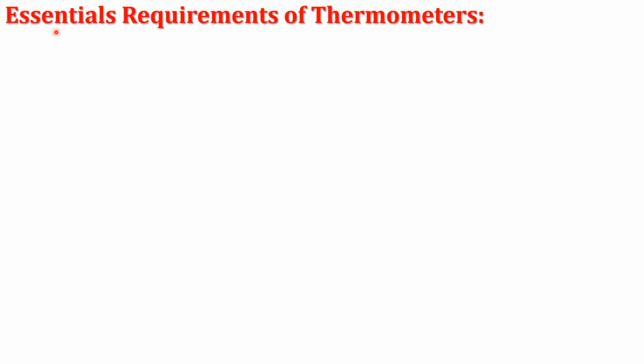Now we explain the essential requirements of a thermometer. There are three requirements for the thermometer. The first one is construction of the thermometer.